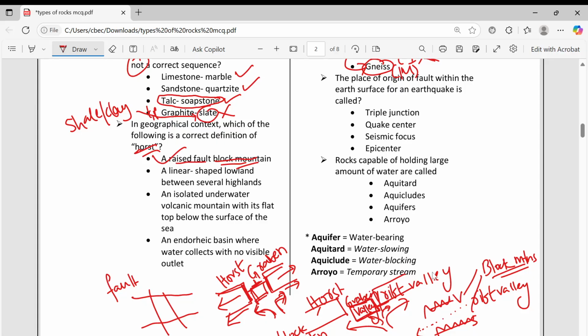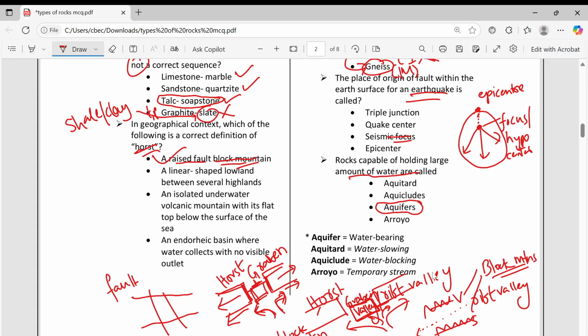Next, the place of origin of an earthquake within the earth, where it is starting. I told focus in the last class. If you take this as the earth, wherever the earthquake starts, this is the focus, also called the hypocenter. Vertically above it on the surface, this point is called the epicenter.